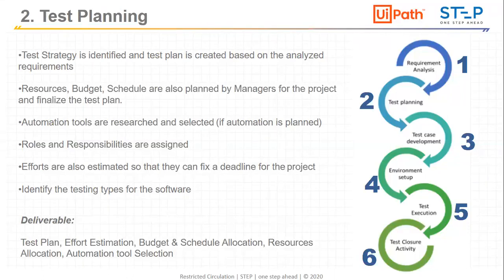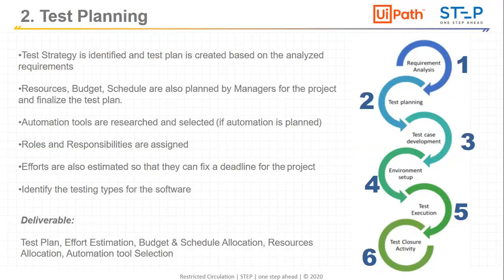Then the roles and responsibilities, who will do what, and the estimates for that are important. So the test plan is created with the assumptions, risks, and who will be the testers, test manager, and test leads working on it. Who is the automation tester going to work on it? The roles and responsibilities need to be assigned and noted in the test plan.